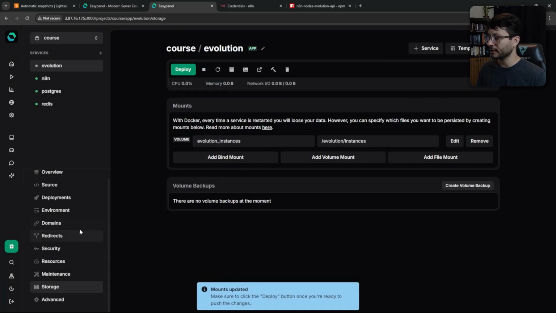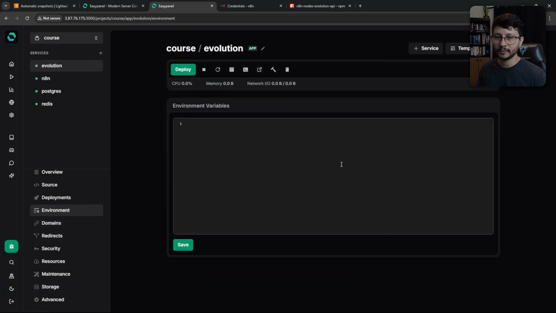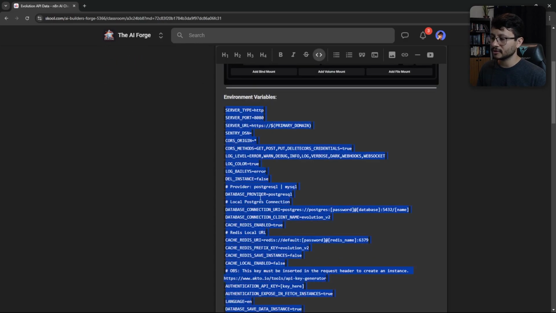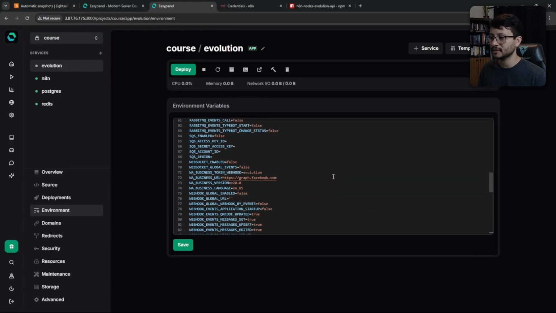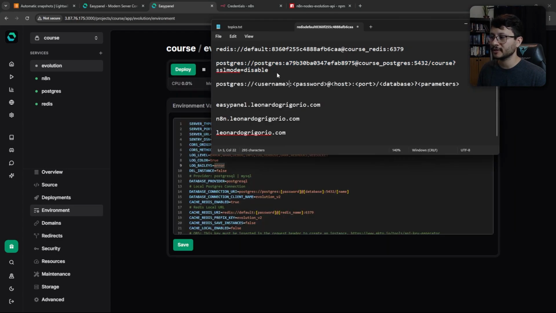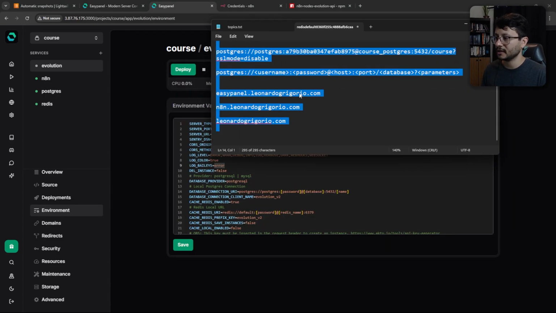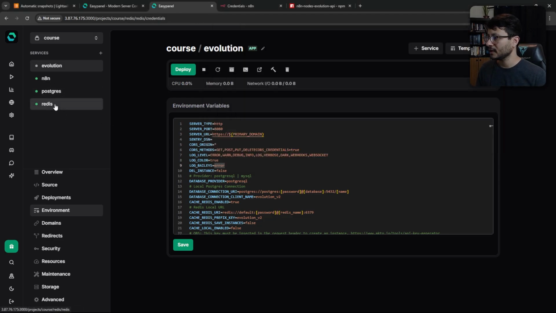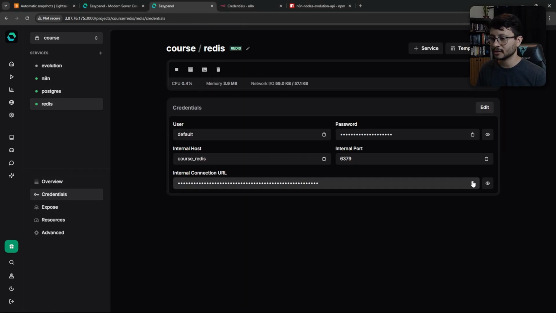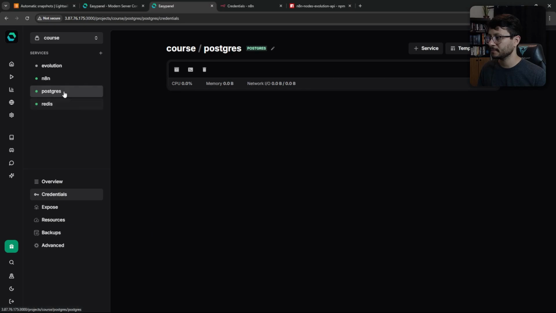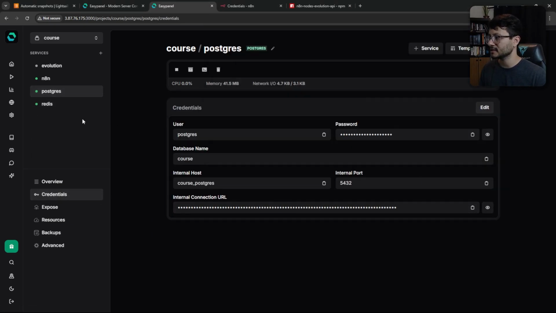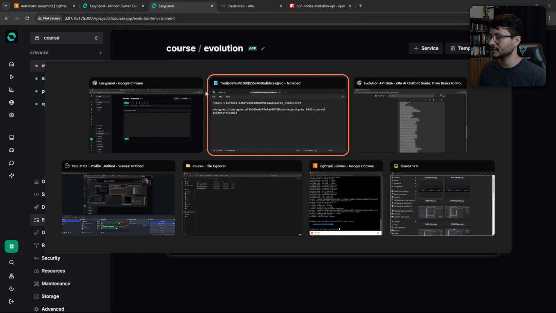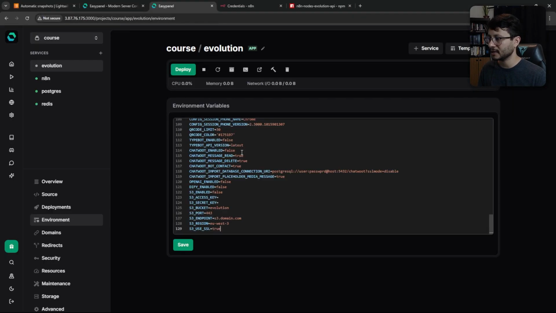Now, before hitting deploy, you also need to add the environment variables. And these environment variables are all over here. Copy this, paste it down here, and you have to make some configurations. This is where you'll place these connection strings, but just in case you don't have them, let's delete all of that. Head over to Redis, credentials, copy this, place it up there. Postgres, do the same, copy that, place it up there. Nice. Go back to Evolution. I didn't save it down, so let's copy that back here.